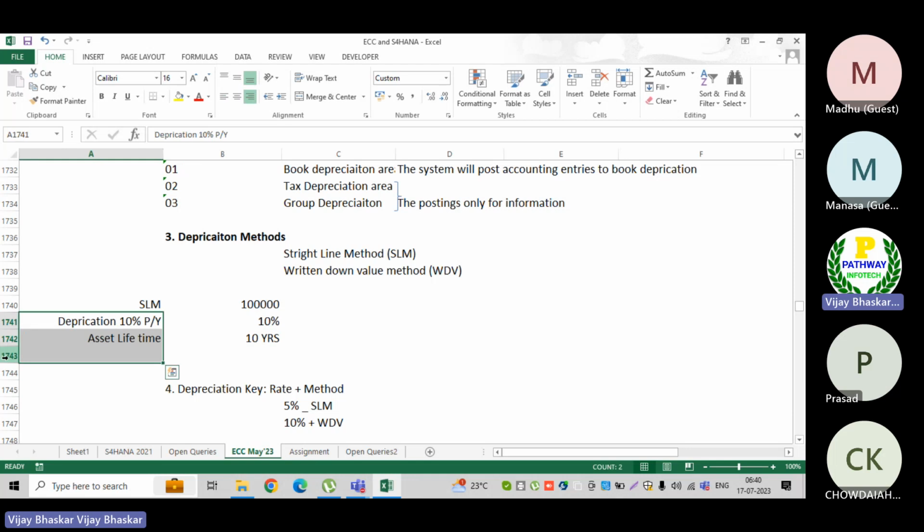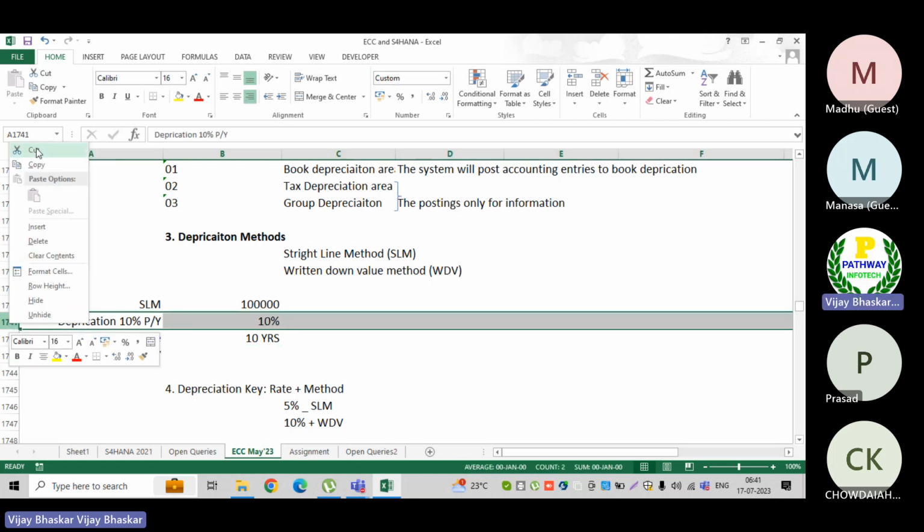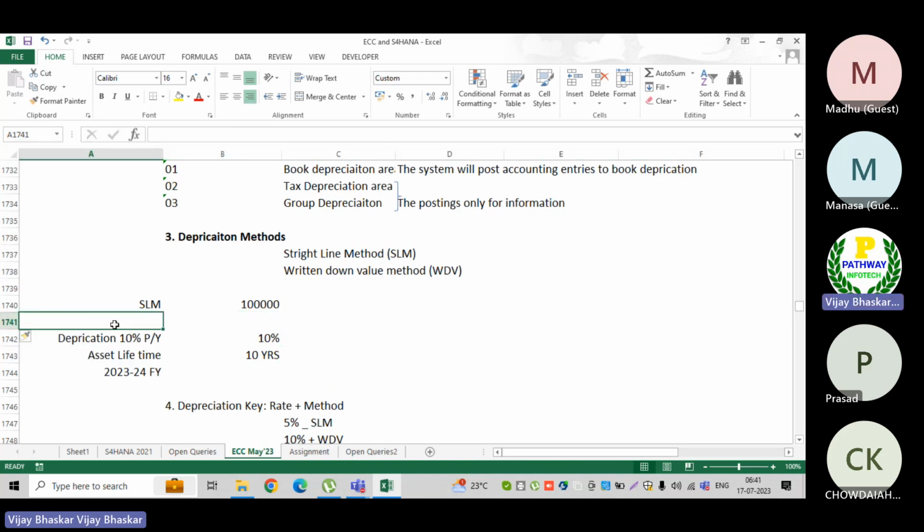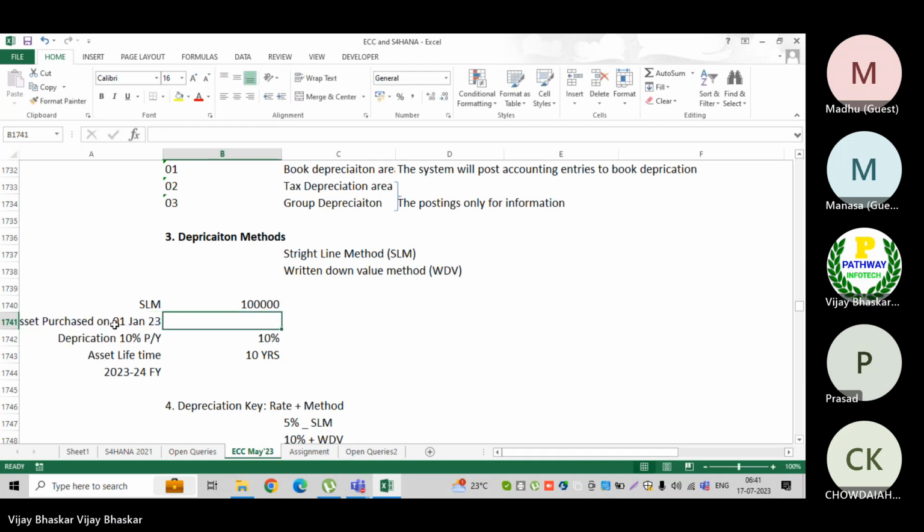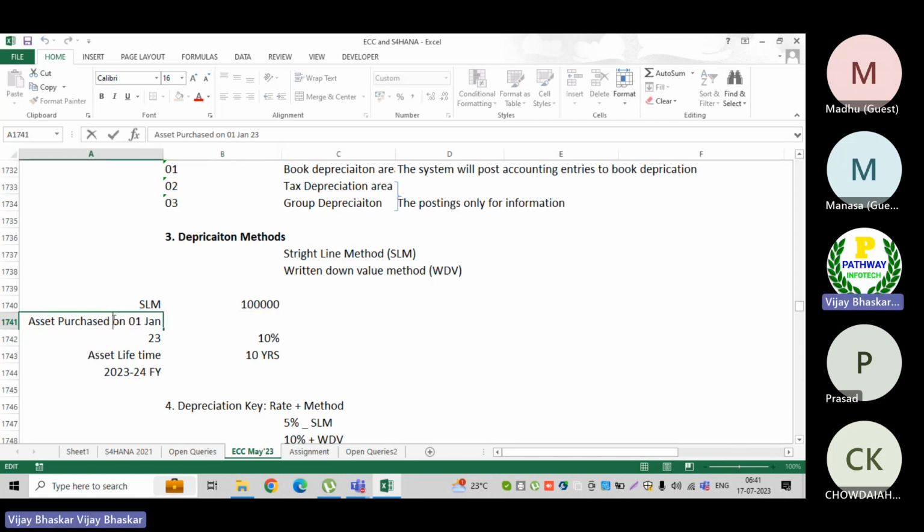So what will happen here? Let's say for the 2023-24 financial year, the depreciation which I want to calculate, the asset is purchased on 1st of January. I'll put that in so that it will be easy. Asset purchased on 1st Jan. Then what will happen here?